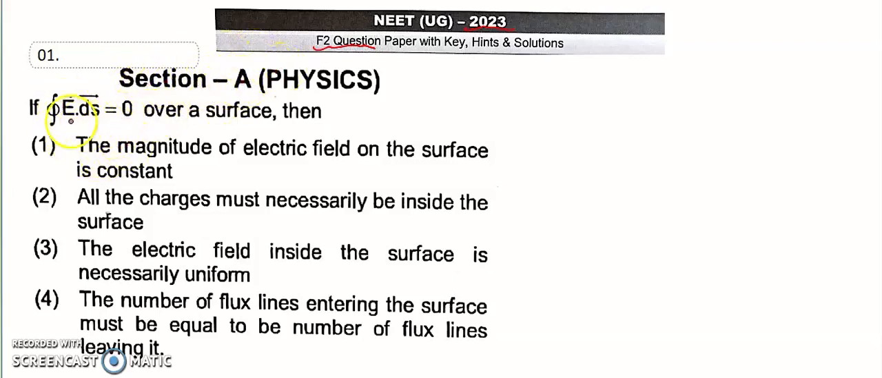Look at the question: it says a closed loop of electric field and area vector is equal to 0. So this is the closed E vector, E dot dA vector is equal to 0. You have four options with you. So look, this is called a closed surface. So for a closed surface, electric field and area vector is equal to, what is the answer here?